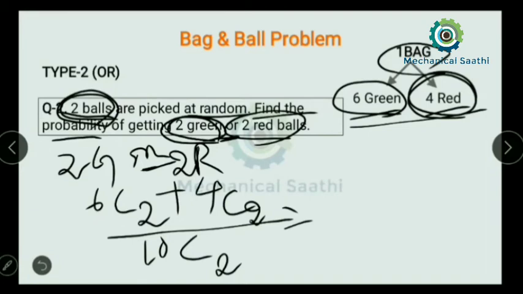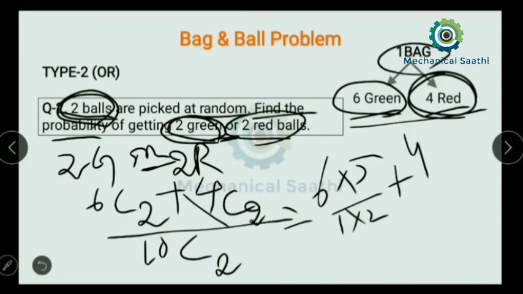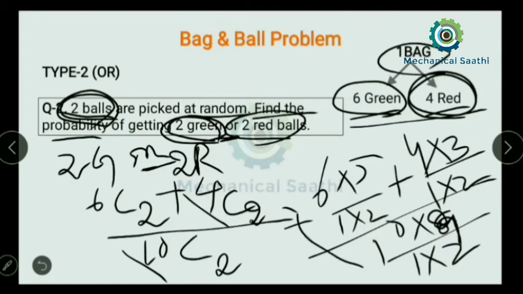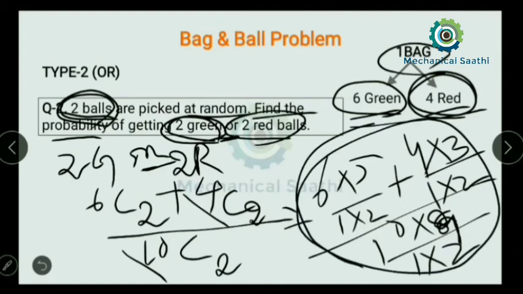So 6 is to be reduced by 2 times, so I can write 6 into 5 divided by 1 into 2, plus 4 is to be reduced again by 2 times, so I can write 4 into 3 divided by 1 into 2, divided by, again 10 is to be reduced by 2 times, that is 10 into 9 divided by 1 into 2. So simply you can calculate this value, and if we calculate this value, we can get the answer.